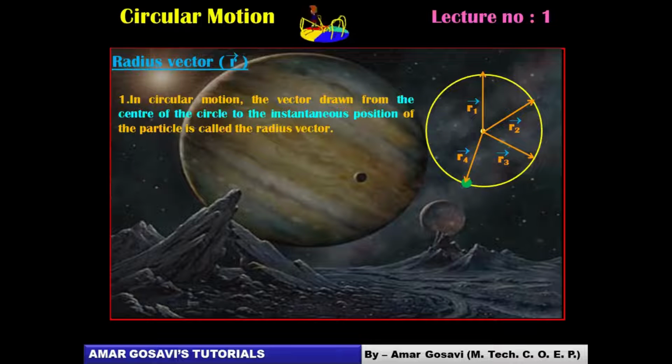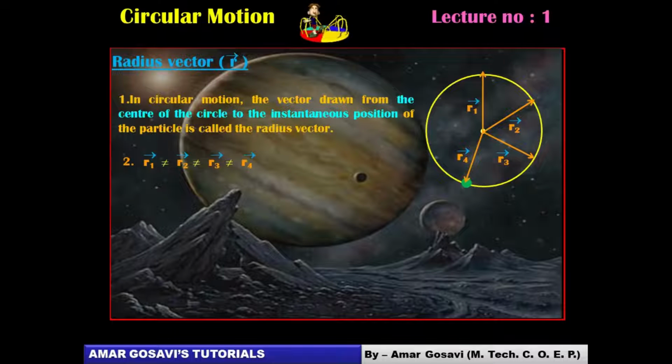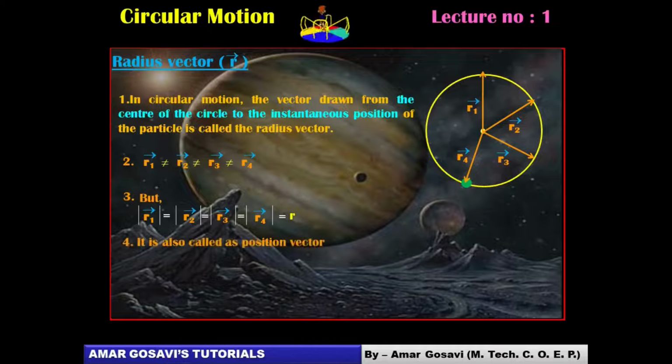So again, coming back to the definition, in circular motion, the vector drawn from the center of the circle to the instantaneous position of the particle is called the radius vector. They won't be equal in terms of vector, but in terms of magnitude, you can see the modulus is the same. But direction wise, they are not the same. The direction keeps on changing.